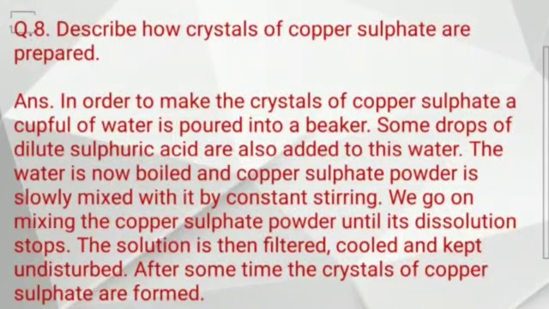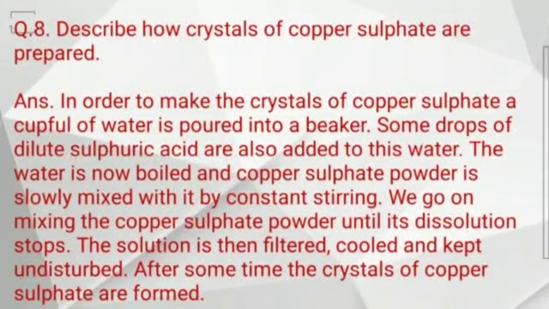We go on mixing the copper sulfate powder until its dissolution stops. It means until it makes a saturated solution. The solution is then filtered, cooled and kept undisturbed. After some time the crystals of copper sulfate are formed.